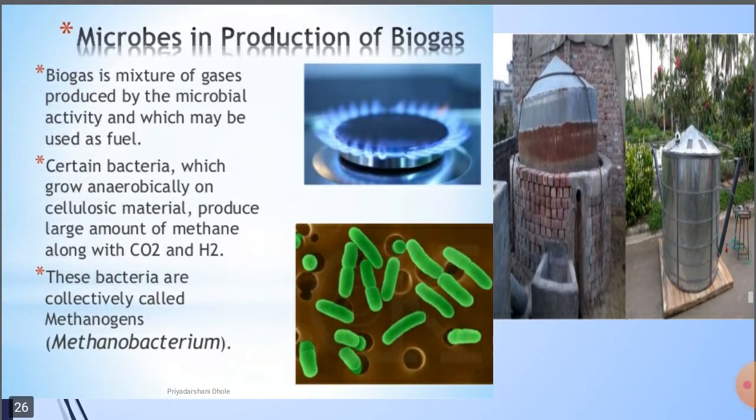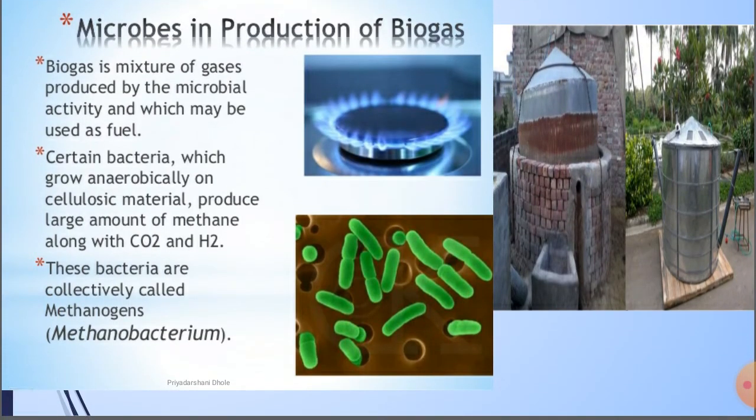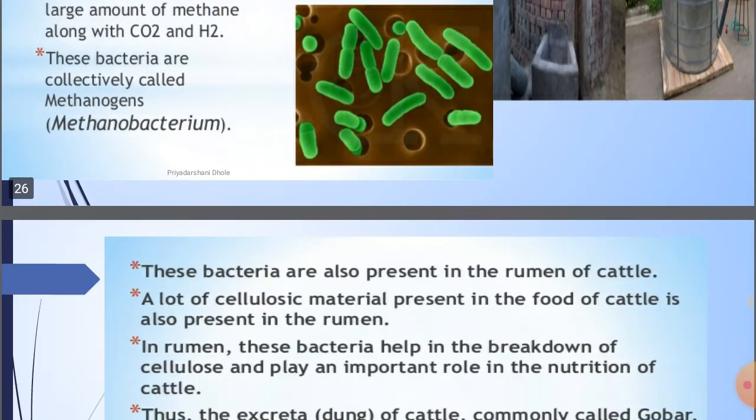Then another important application is microbes in the production of biogas. It is a mixture of gases produced by microbial activity, which may be useful as a fuel. Certain bacteria which grow anaerobically on cellulosic material produce a large amount of methane along with CO2 and hydrogen gas. These bacteria are collectively called methanogens, for example methanobacteria. This is a photograph of a biogas plant.